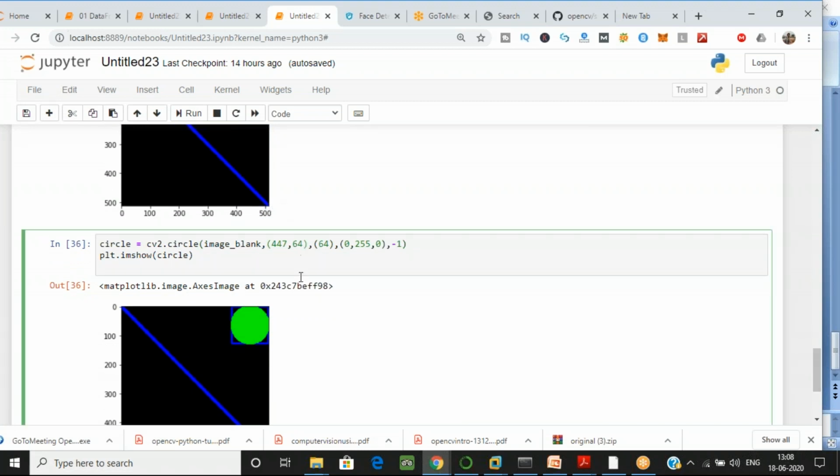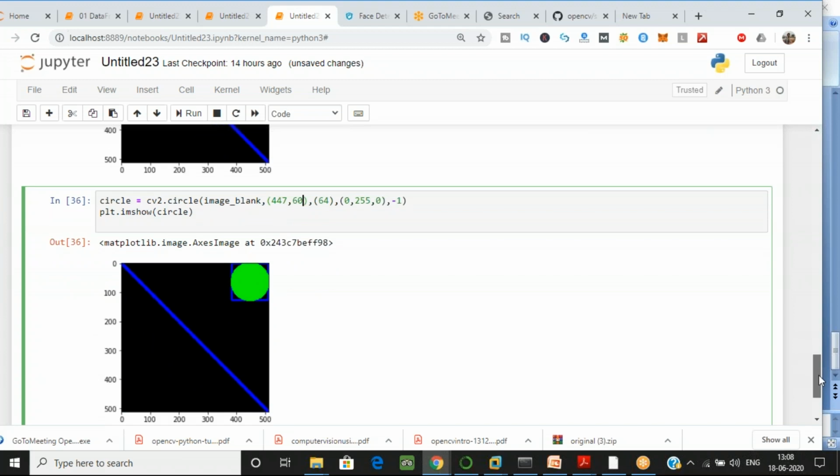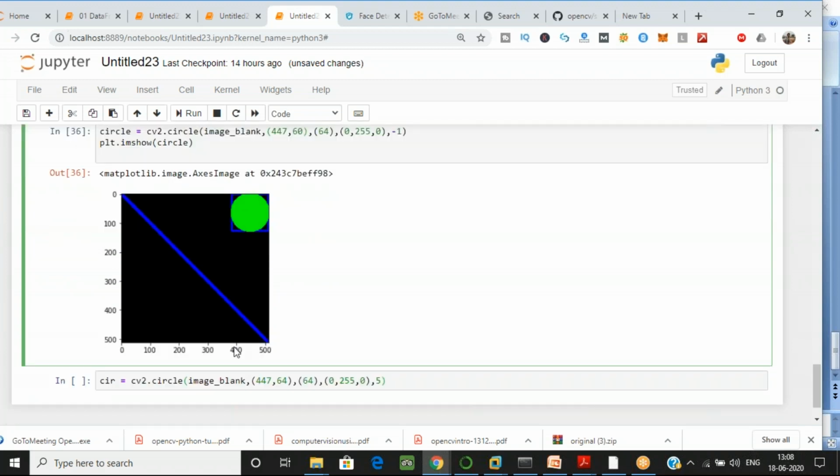See over here, Meher, if I change it to 60, just one sec. I want the value to be in between this rectangle, and you can see the coordinate is between 400 and 500.